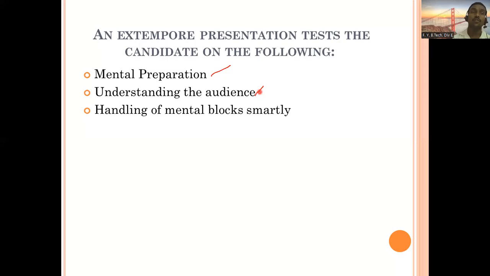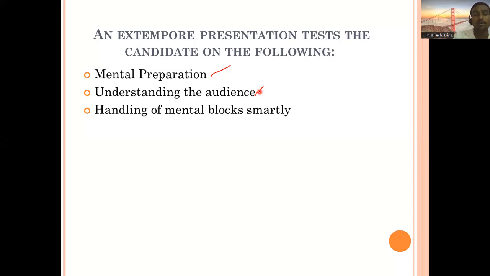Otherwise, it can be only one-way communication. If you're only speaking, and your audience is there but they are not responding and not understanding you, in that case you are not going to become an effective speaker. So you need to understand who your audience is, their education level, maybe their social background, maybe cultural background, which will be better for you to address them. You also need to know their age group, their qualification, etc.